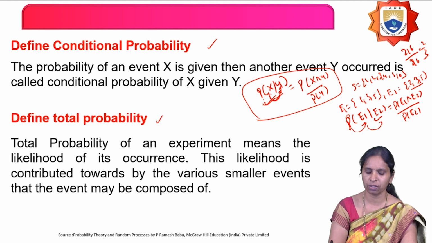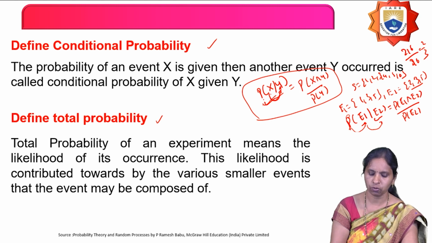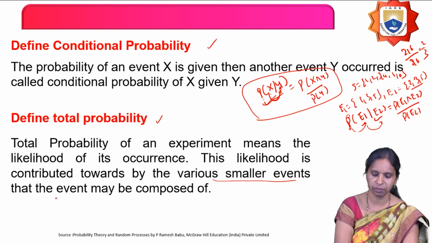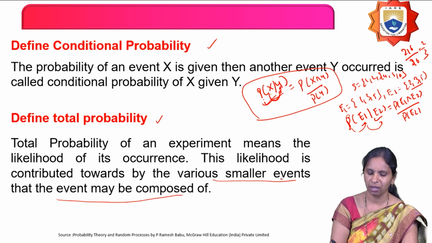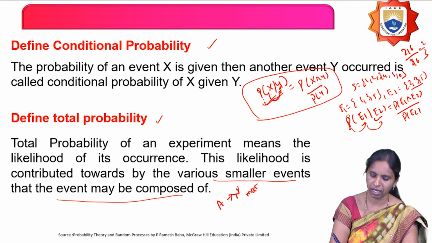The next definition is total probability. What is total probability? The total probability of an experiment means the likelihood of its occurrence by varying over the smaller events it can be composed of. For example, an event A is calculated in terms of N mutually exclusive events.